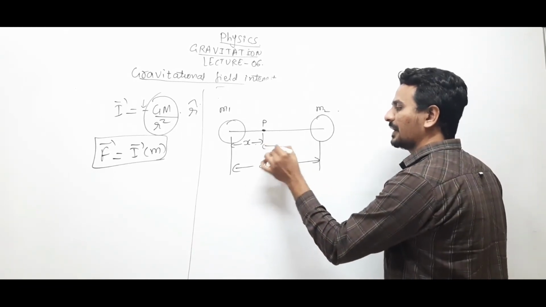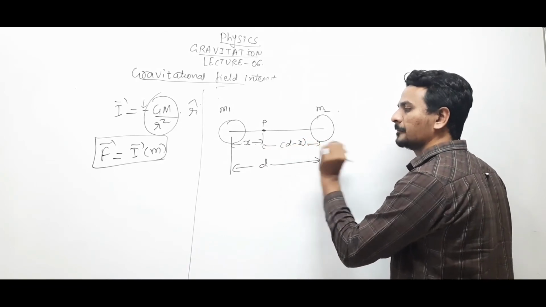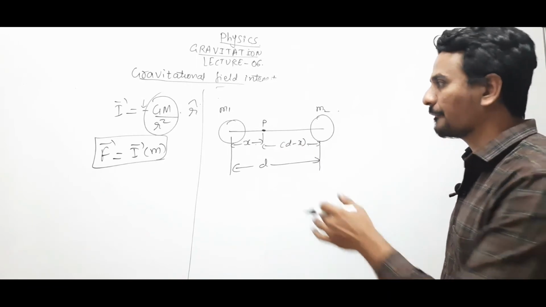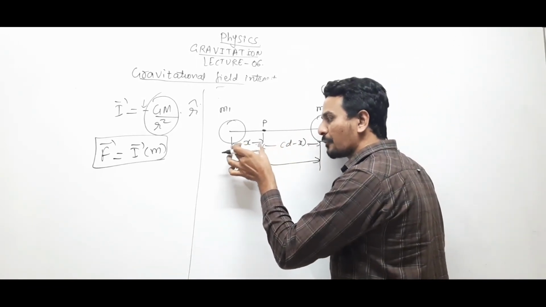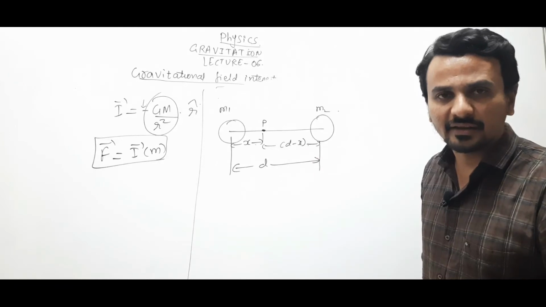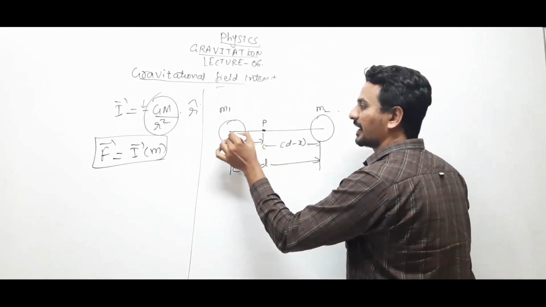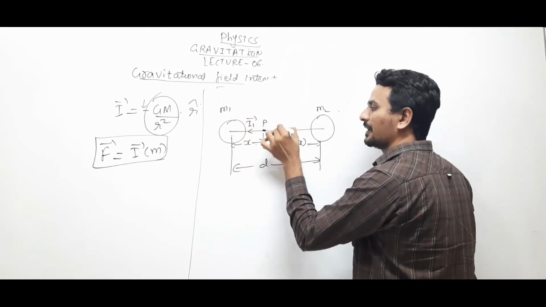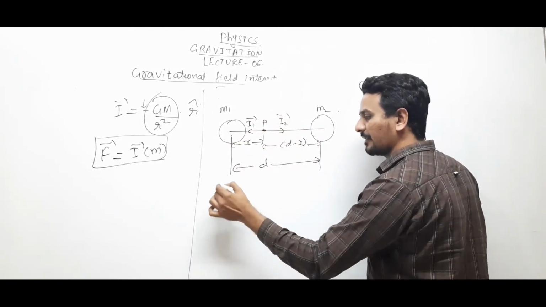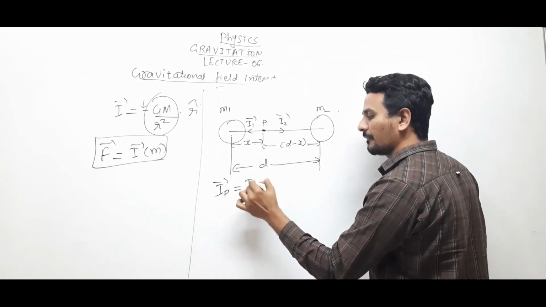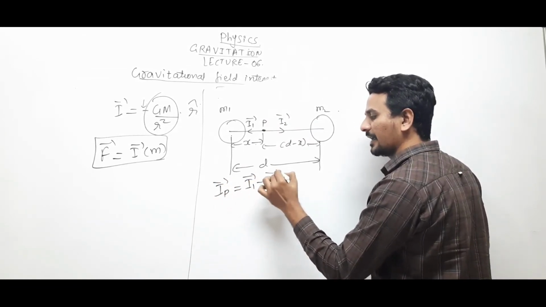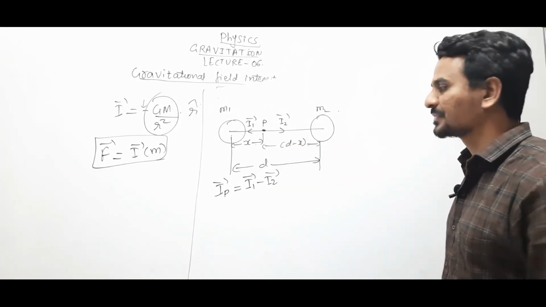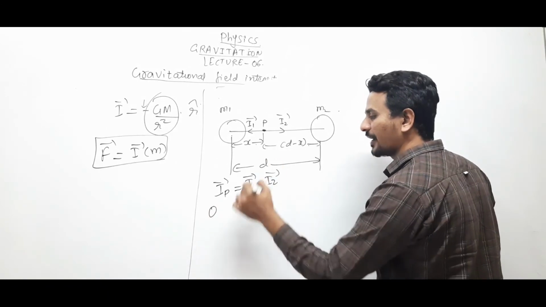So the other distance will be d minus x, right? Suppose we want to calculate this distance x, that is, from M1 at what distance the gravitational field intensity is 0. Okay, so the gravitational field intensity for M1 will be in this direction, for M2 it will be in this direction. So the gravitational intensity at point P will be the vector addition. So it will be I1 plus minus I2 because the directions are opposite. Okay, so the intensity is 0 at point P.